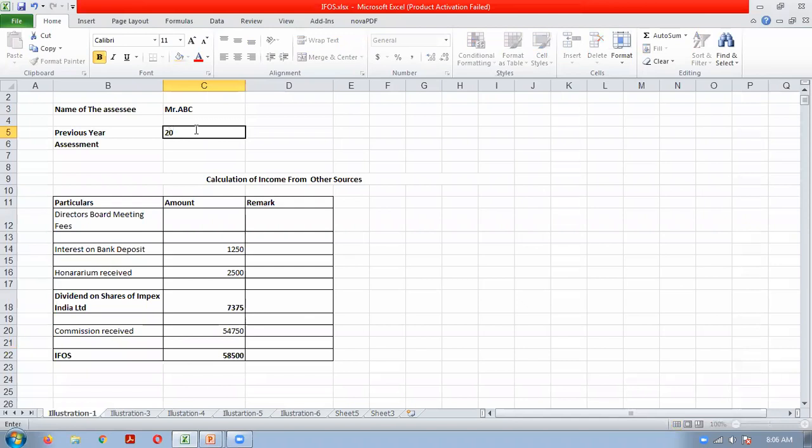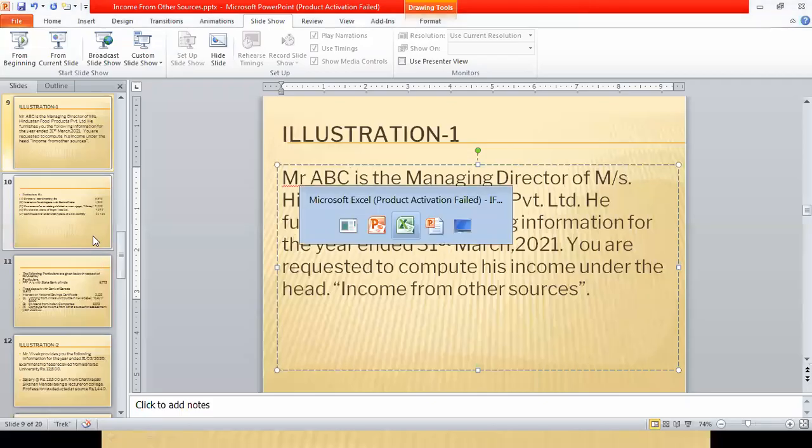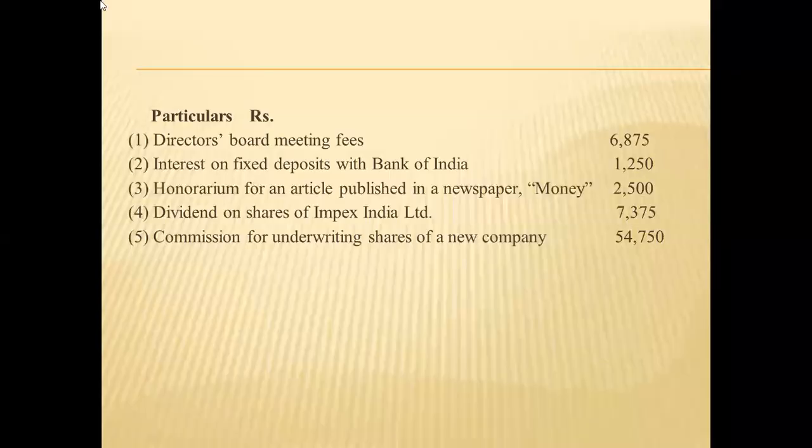Previous year is 2021, and assessment year will be 21-22. So with effect from assessment year 21-22, dividend from Indian companies is fully taxable. This point you have to remember. This much understood, everybody? All these are income from other sources only. Simple question. Interest, honorarium, dividends, and commission. These are all income from other sources.